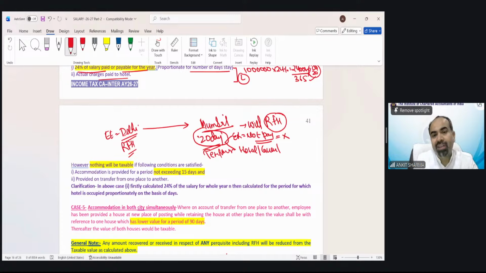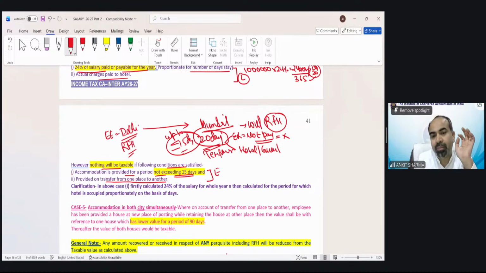Good news is, if the stay is up to 15 days, if the temporary rent-free house is up to 15 days, then this perquisite would be exempted. If it is 16 days, then you have to do the full 16 days calculation. Nothing will be taxable if the following conditions are satisfied. Accommodation is provided for a period not exceeding 15 days, and that is due to transfer from one place to another. So if you get this house during a transfer and it does not exceed 15 days, then there would not be any taxability.